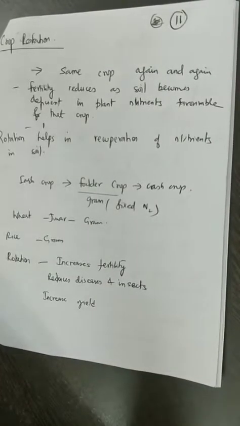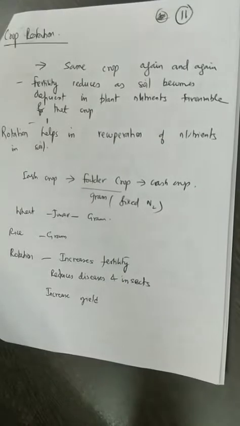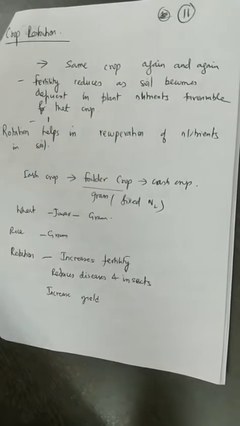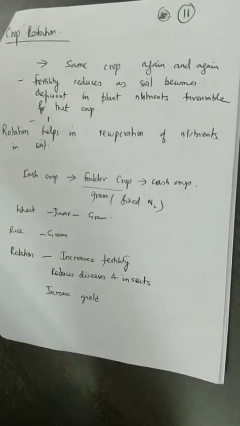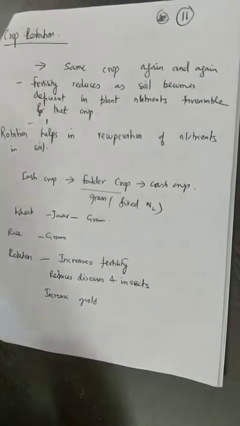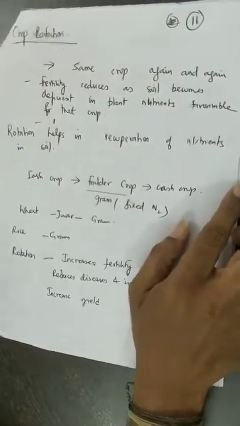In order to reduce this problem, you have to rotate the land with different crops, so that different crops give nutrients to the soil or take certain nutrients from the soil. So in general, crop rotation helps in recuperation of the nutrients in the soil.